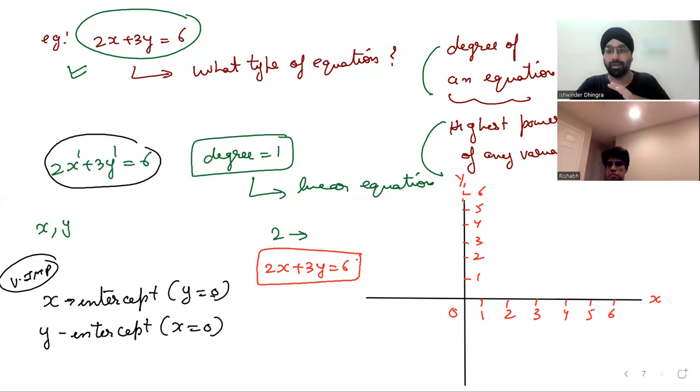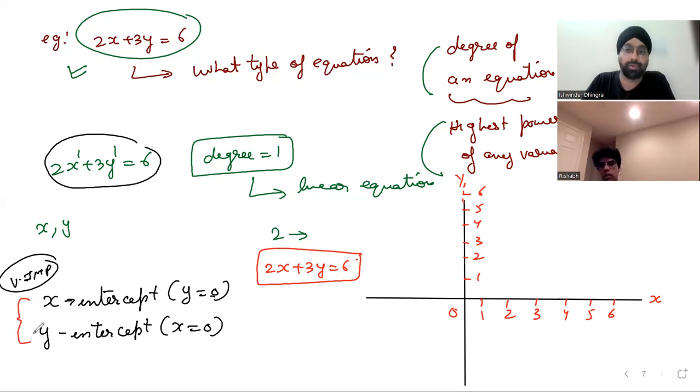Now, trust me, whenever you're drawing an equation on graph paper, whenever you're analyzing an equation, you don't have to go about it in such a complex manner. First, you find a slope, then you draw the equation. Is that okay? At your school level, whatever you can do, but as far as your SAT exam is concerned, please avoid that. Okay.